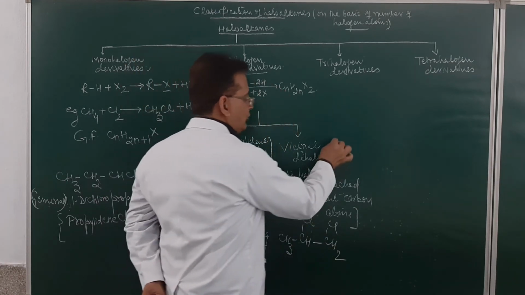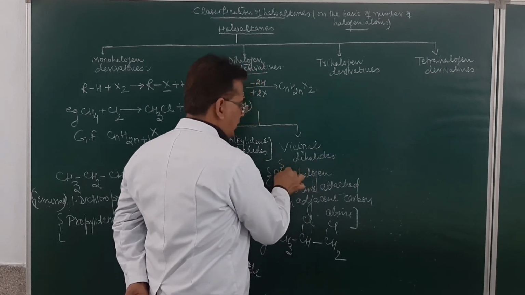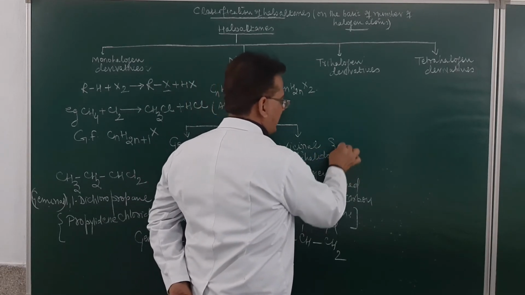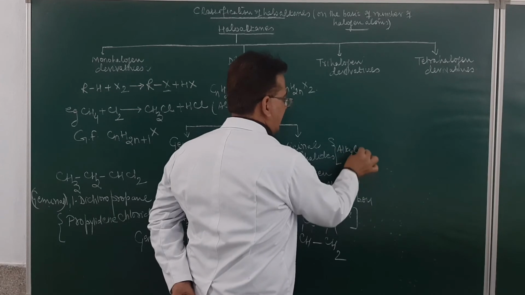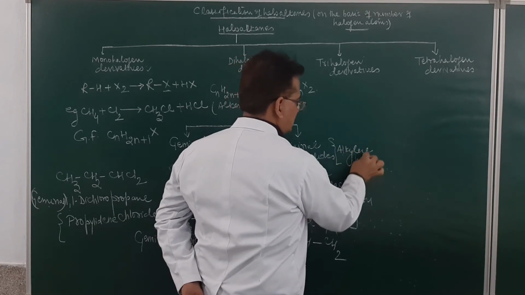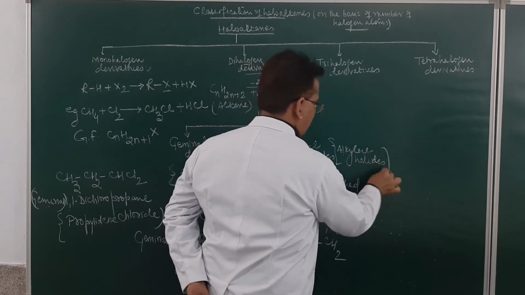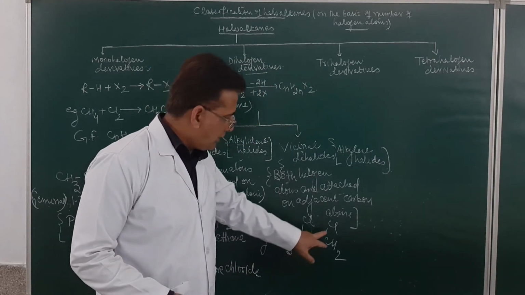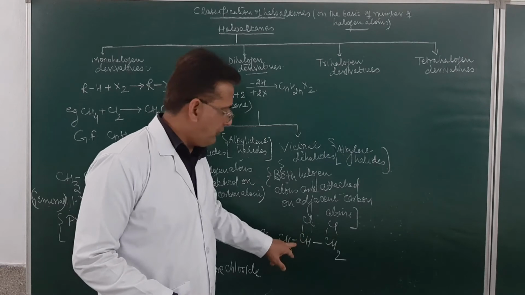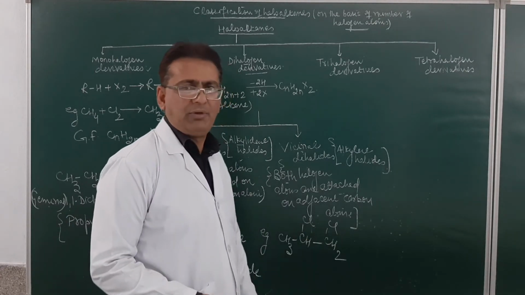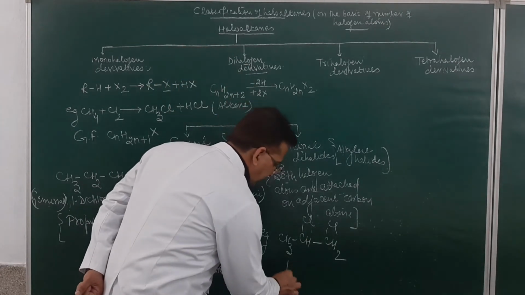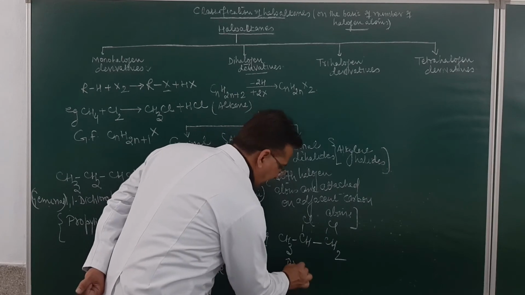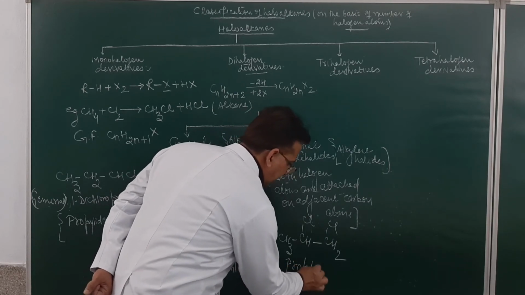Remember students, vicinal dihalides are also named as alkylene halides. Am I clear? Now just see, the two halogen atoms are present, and where are they attached? On the adjacent carbon atoms. So what name do we give to this one? It will be named as propylene chloride.